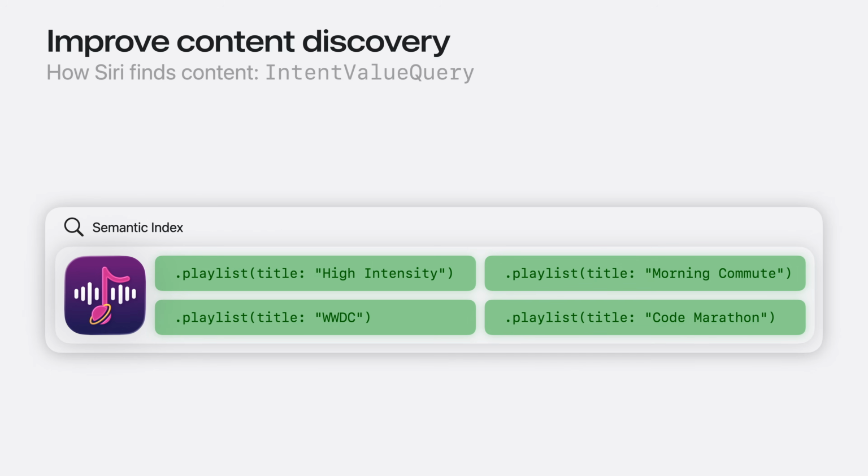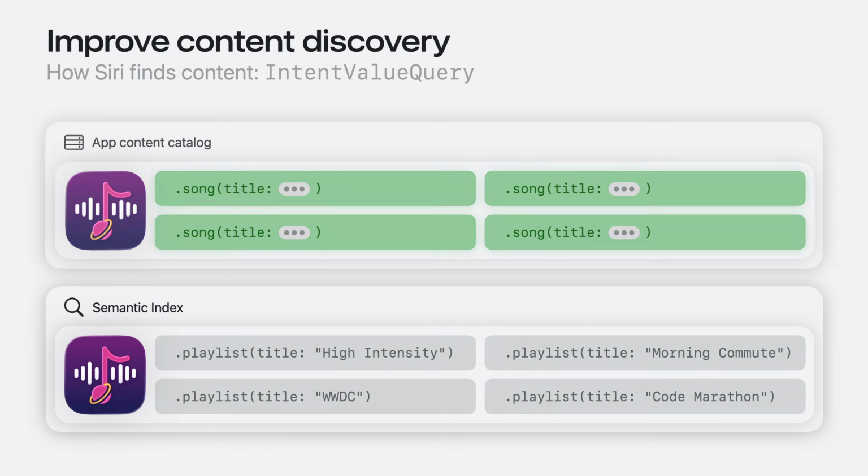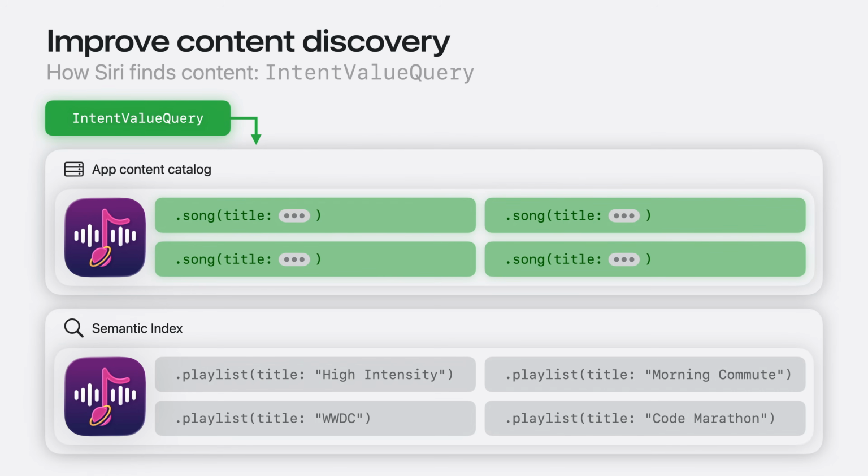However, you might not index your entities if your content dataset is large, lives on a server, or changes too frequently to index ahead of time. For example, I decided to index all the app's playlists, but not songs. To still give people the flexibility in playing songs with Siri, I reached for an IntentValueQuery. IntentValueQuery is suitable if you don't index all your entities ahead of time.